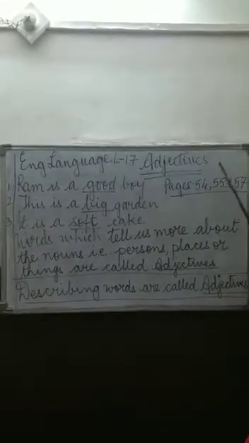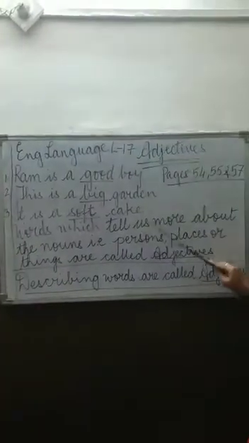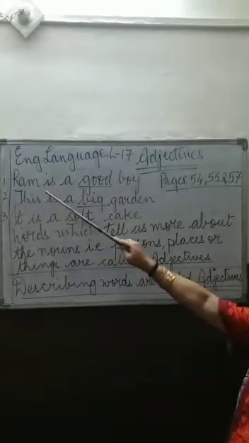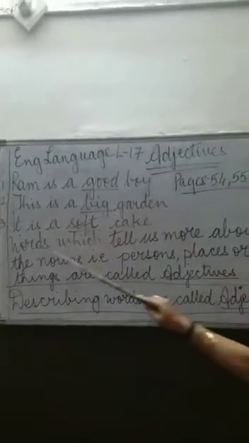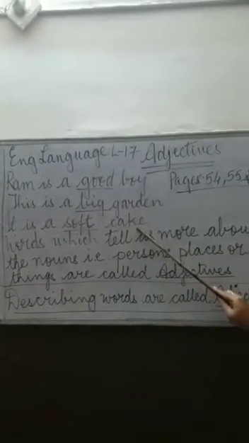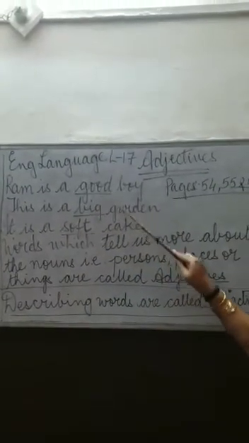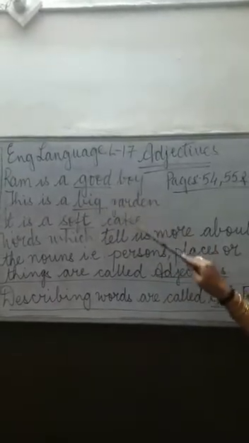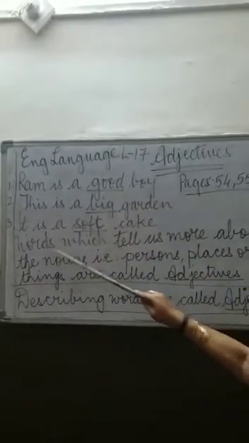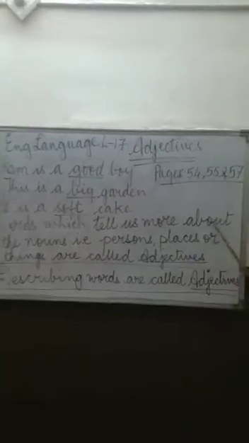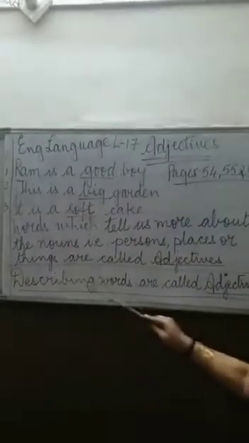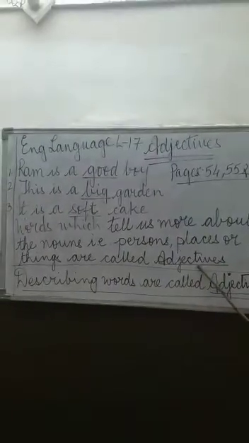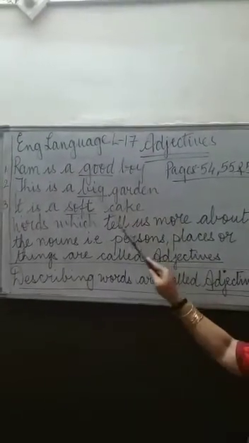What is the meaning of adjectives? Now first we'll read the sentences. Number 1. Ram is a good boy. Number 2. This is a big garden. Number 3. It is a soft cake. Now look at these words which I have underlined: good, big and soft. Words which tell us more about the nouns, that is person, place or thing, are called adjectives.